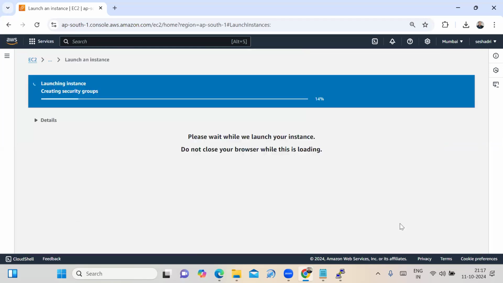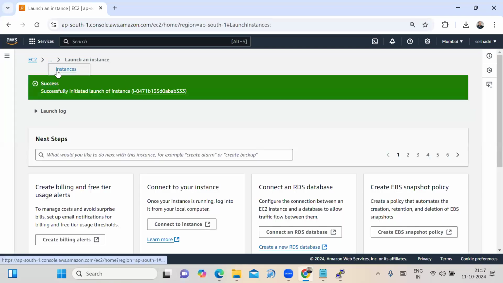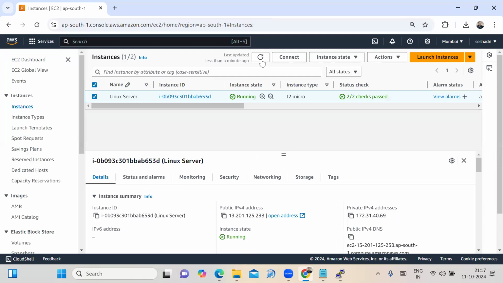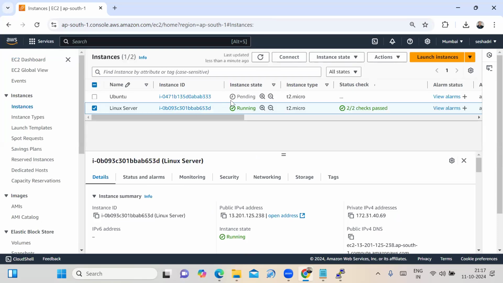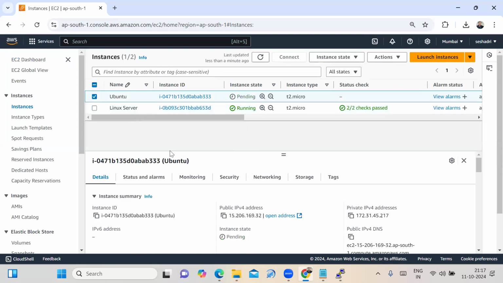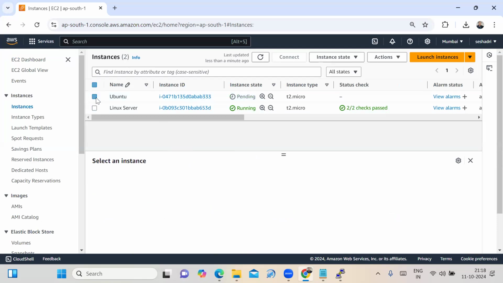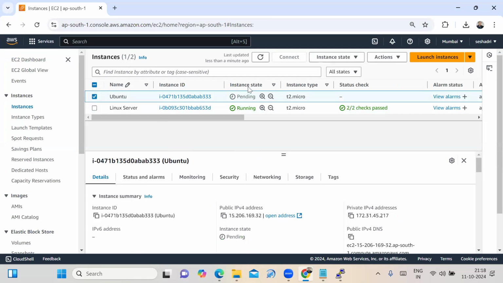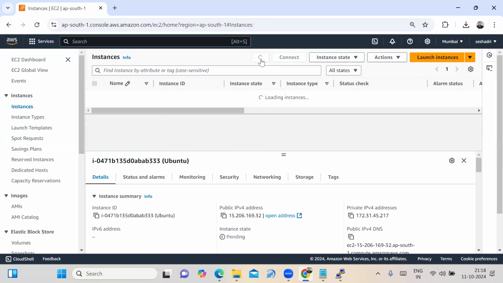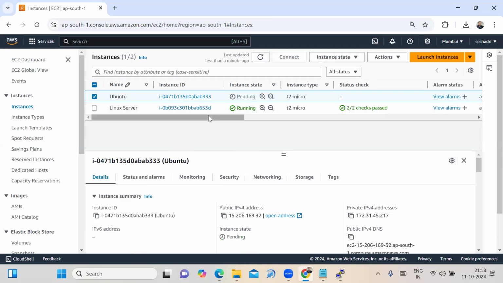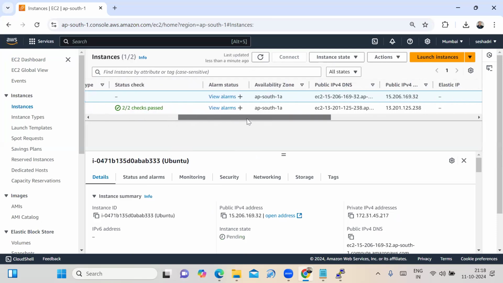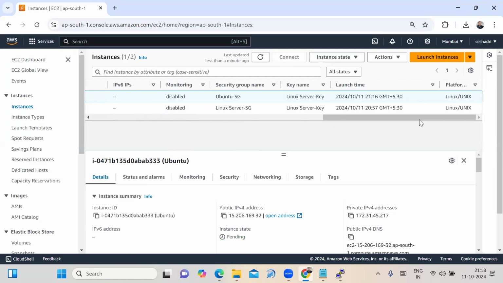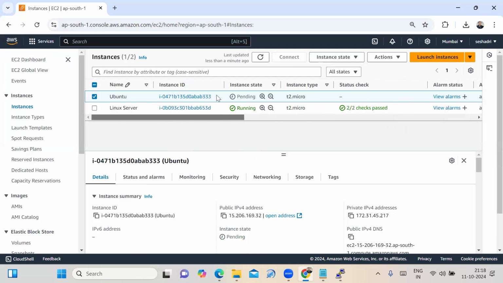Click on launch instance. The instance is launched in the Mumbai region. What is the instance name I have given? Ubuntu. What is the instance state? Pending. Just wait for 1 or 2 minutes. Once the instance state is running, then I can connect to this Ubuntu server using PuTTY. If you move this scroll bar, it is showing all the details for the Ubuntu server.